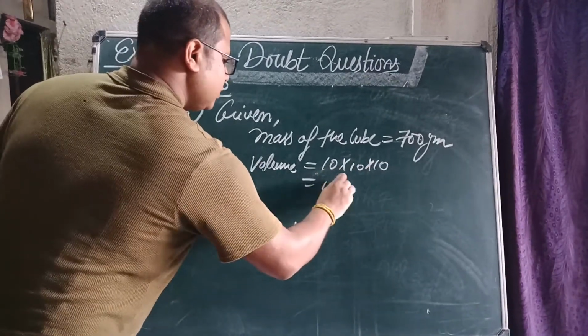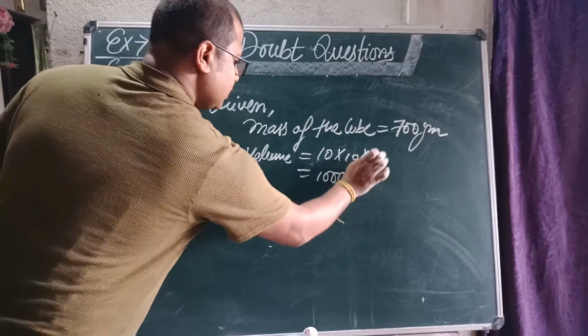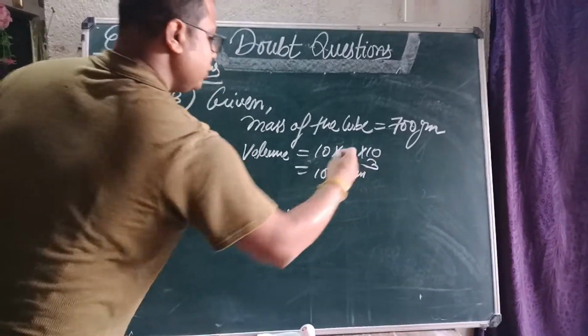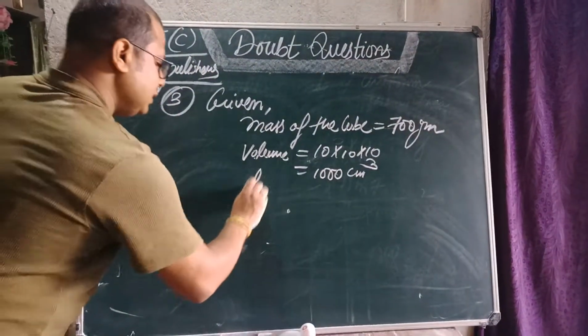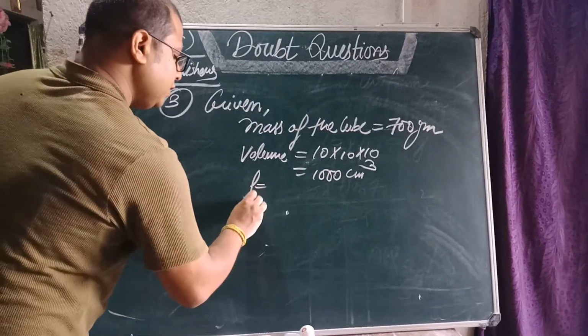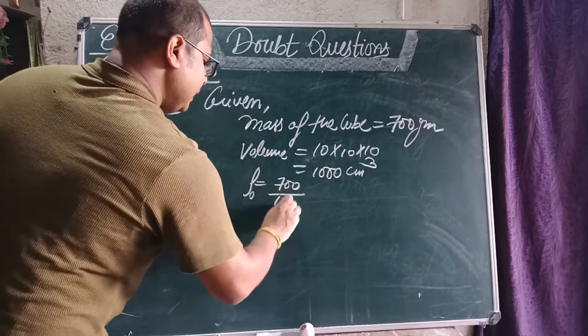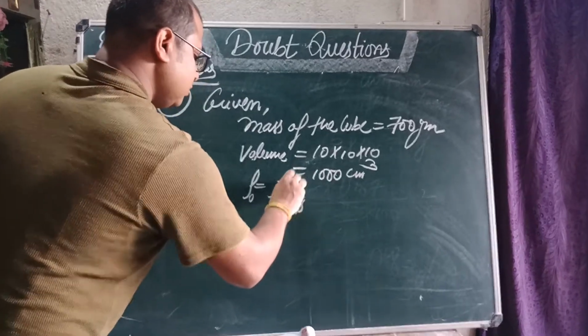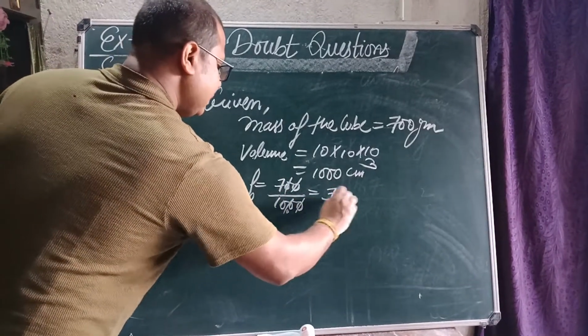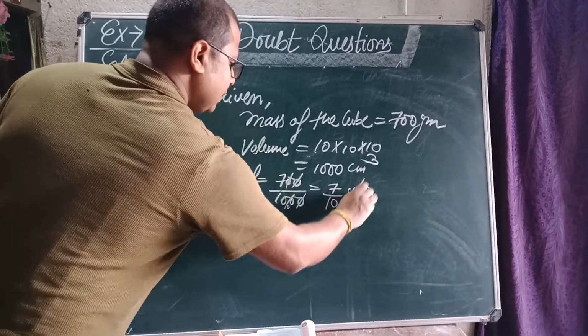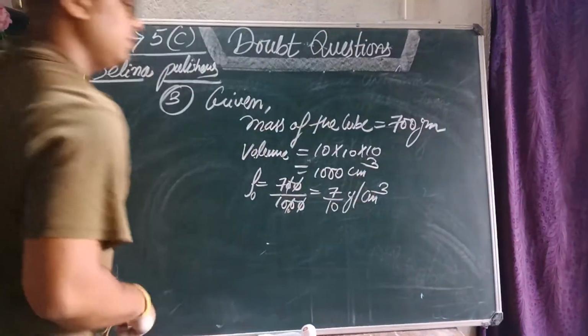Okay students, so we got 1000 centimeter cube. So the density we can find, density of the object, how much? 700 by 1000, which you will get 7 by 10 gram per centimeter cube.